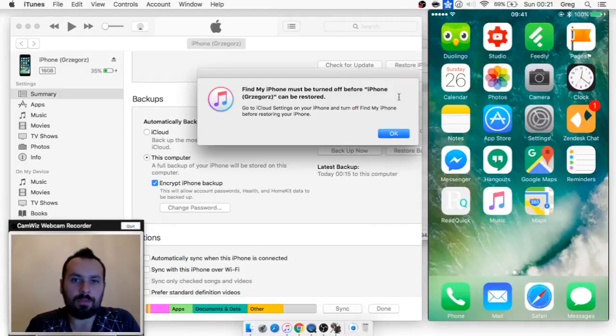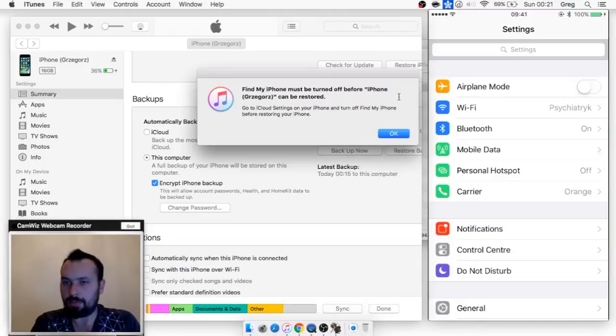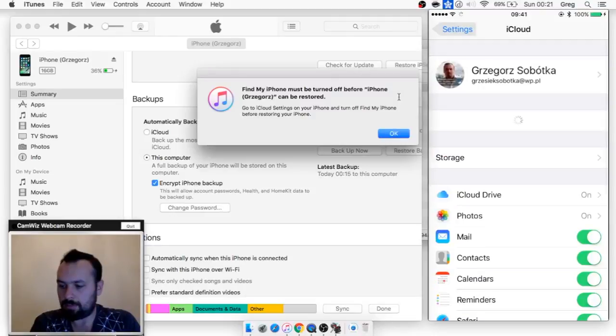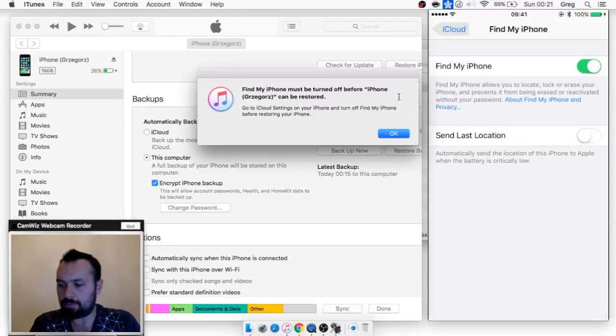Okay, so that's the first issue. To completely clear your iPhone, you should turn off the finding feature in iCloud. To do it, go to Settings, iCloud, Find My iPhone, Off.